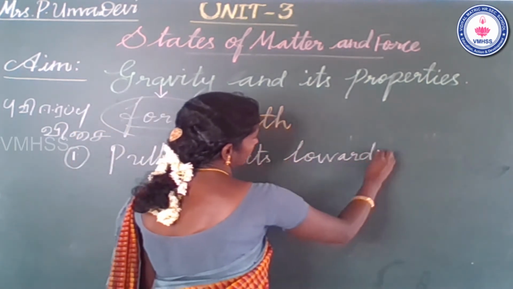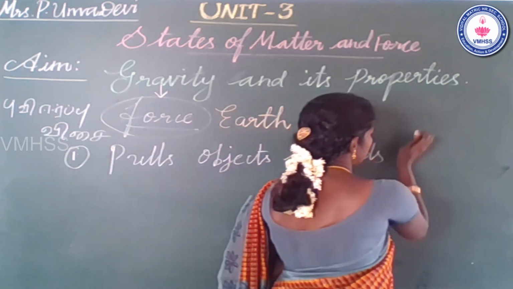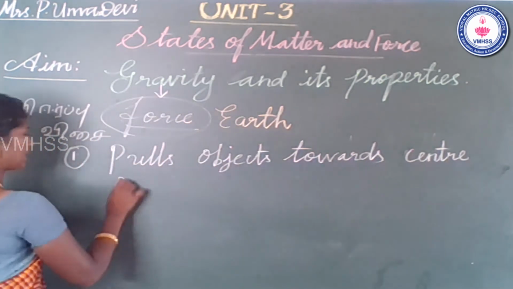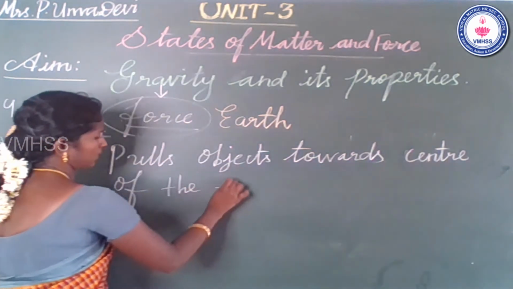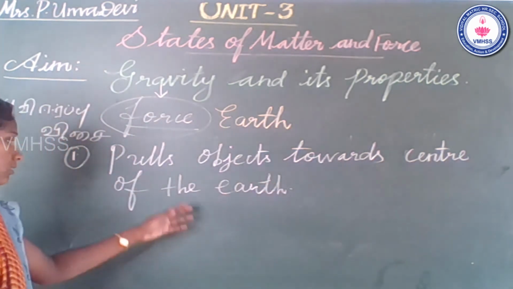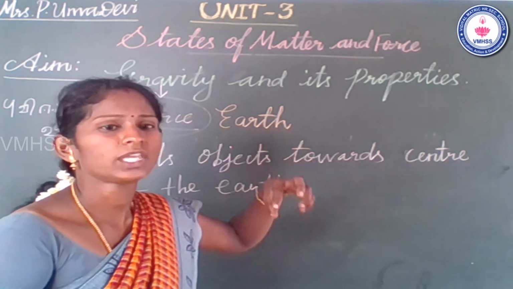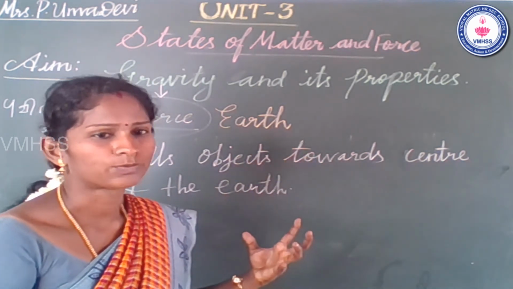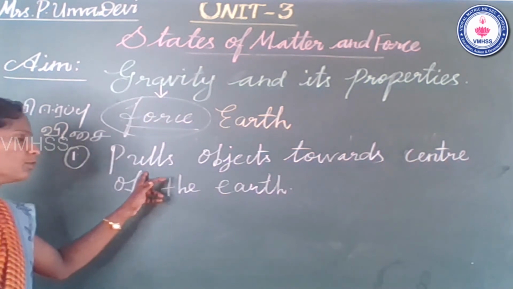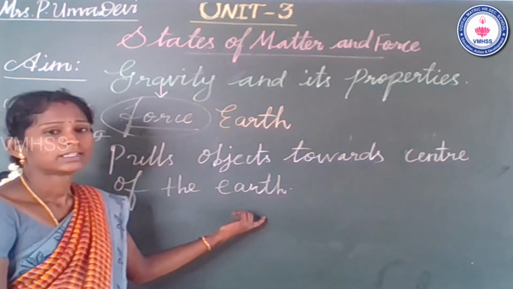Gravity pulls objects towards the center of the earth. Students, the gravitational force is very high in the center of the earth. The gravitational force at the center of the earth is high. Okay, that is the first property. Gravity pulls objects towards the center of the earth.